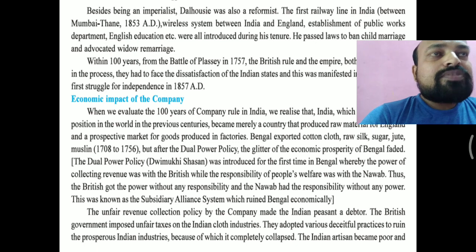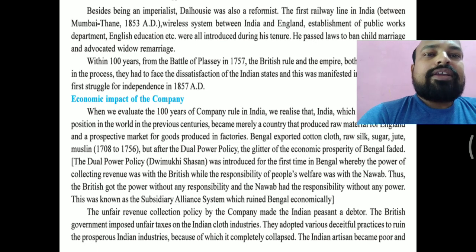He became Nawab in name only. He did not have any right. That is why the Britishers got power without responsibility, and the Nawab got responsibility without power.